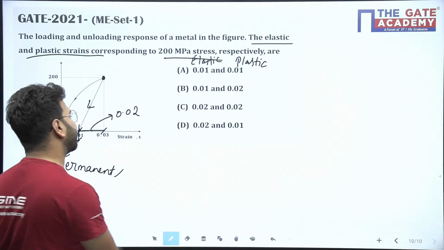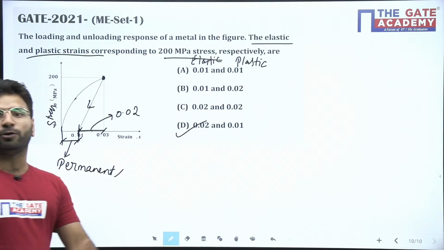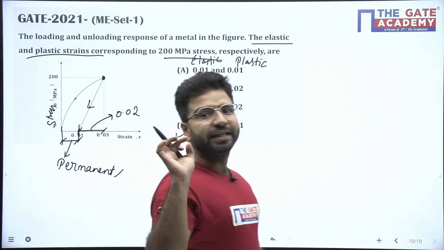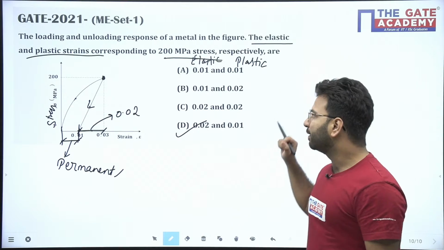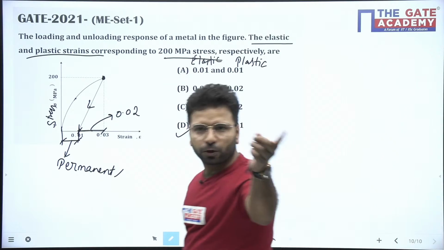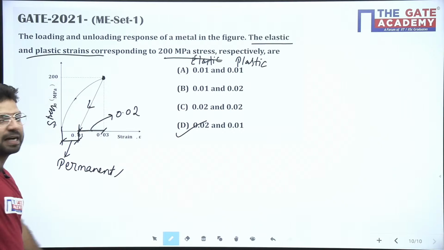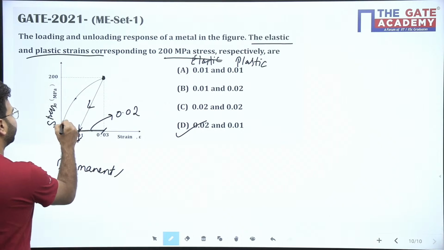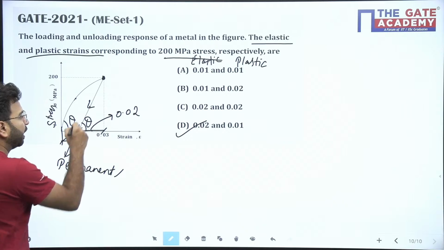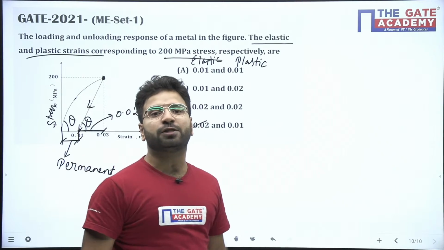So which option is correct here? Option D is correct, not option B. And one more thing here, a question I have not given you; maybe the question may come in the exam in such a way. Here the angle will be the same. Whatever slopes are there, the initial slope will be the same.